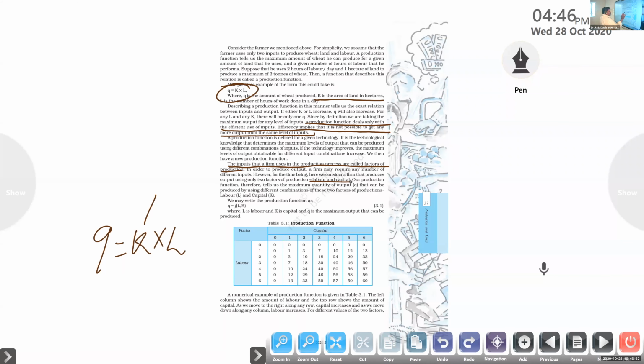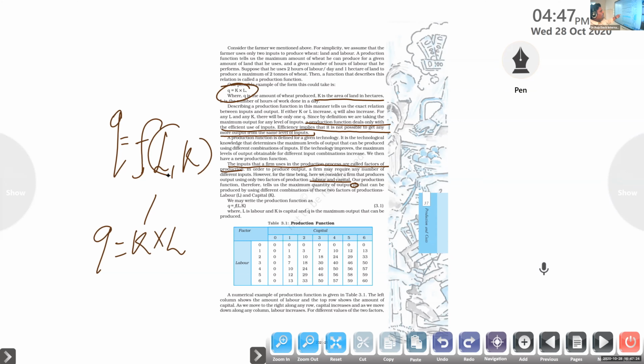Okay. So here, two factors of production. One is labor and the other is capital. Our production function therefore tells us the maximum quantity of output Q. So Q is the maximum quantity of output. Q is always a function of labor and capital invested. Here L is labor and K is capital.